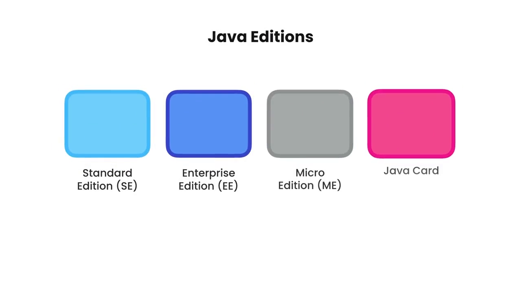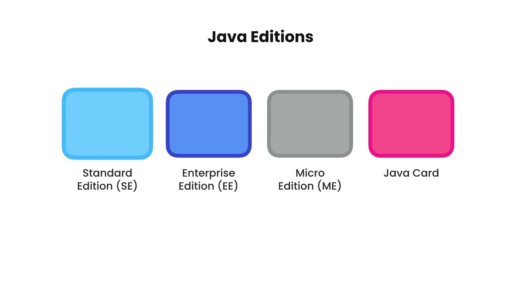We have 4 editions of Java for building different kinds of applications. We have Java Standard Edition. This is the core Java platform, which is what we're using in this course. It contains all of the libraries that every Java developer must learn. We have Java Enterprise Edition, which is used for building very large scale and distributed systems. It's built on top of Java Standard Edition and provides additional libraries for building fault-tolerant, distributed, multi-tier software. We have Java Micro Edition, which is a subset of Java Standard Edition designed for mobile devices. So it has libraries specific to mobile devices. And finally, we have Java Card, which is used in smart cards.